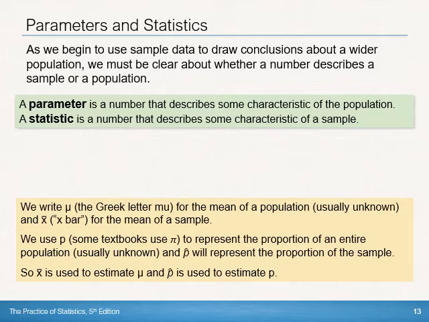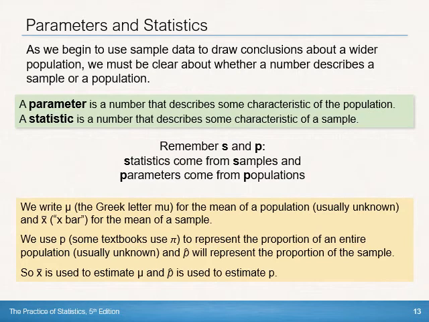So in our sample, the proportion of people that voted for Donald Trump, and then that would hopefully be used to estimate the true proportion p. And again, some textbooks, and if you use internet websites, sometimes they might use pi to represent that. Okay. All right, so we use the x bar to estimate the mu. So we use the sample mean to estimate the population mean. And then we use p hat, the sample proportion, to estimate p, the population proportion.